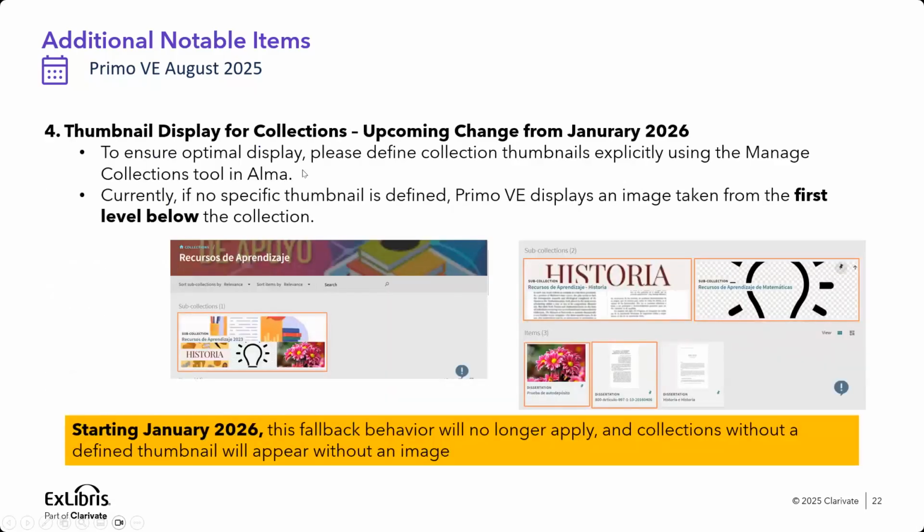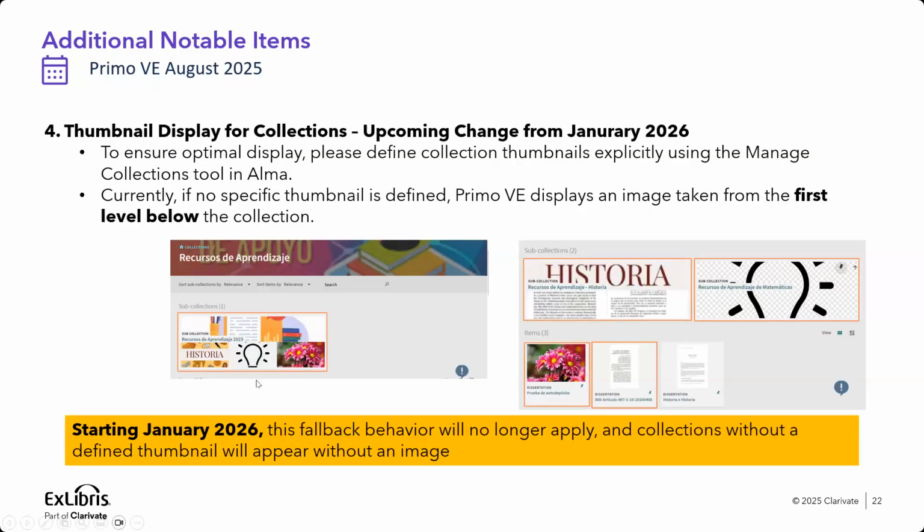I also would like to emphasize that we did some optimization for the collection discovery, mainly in the way that collections are being displayed. This change will be available from January 2026, so it gives you time to go ahead and change. I would like to explain more about that change.